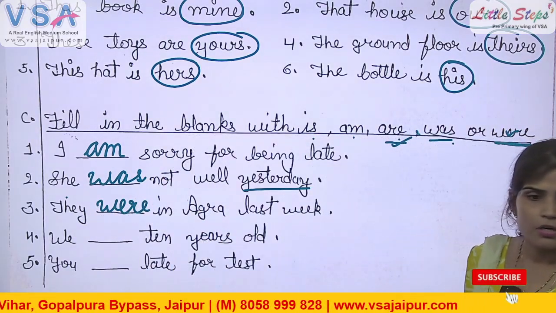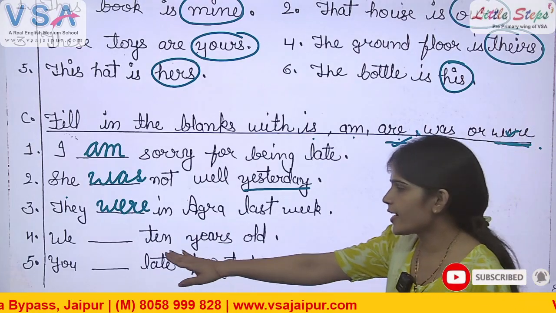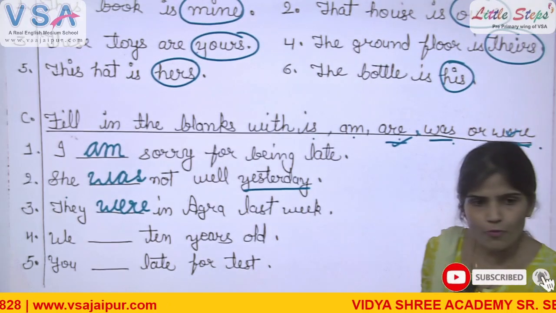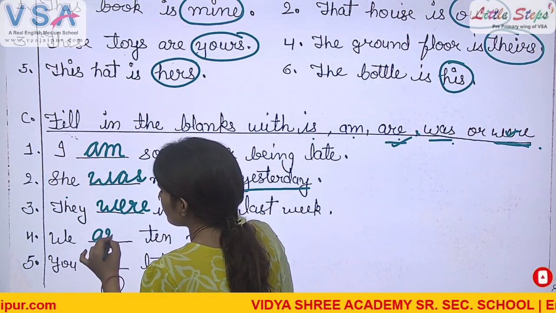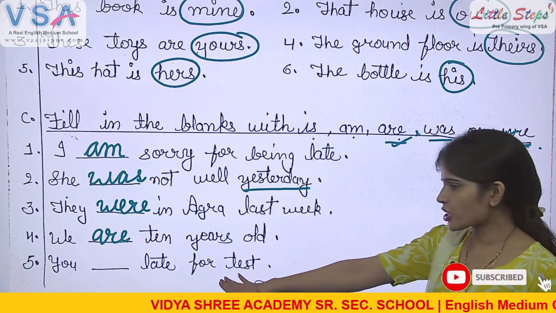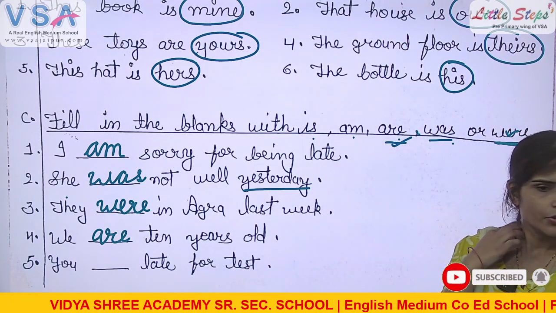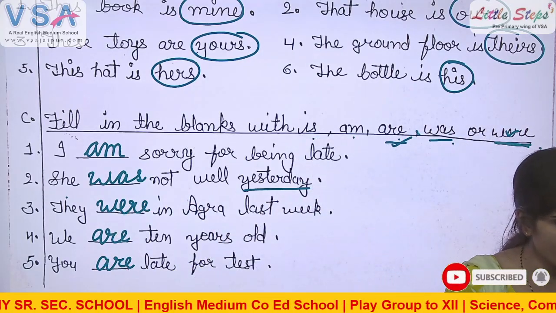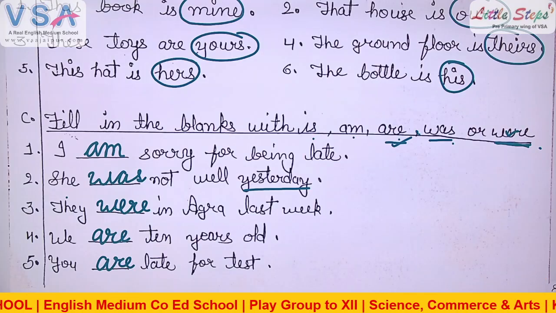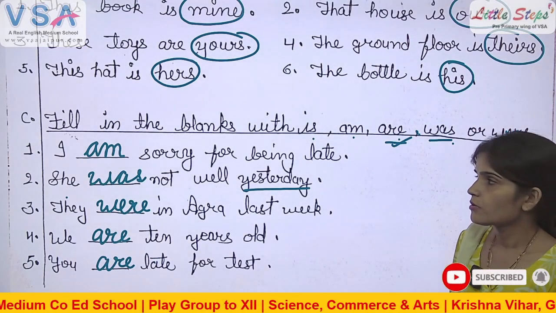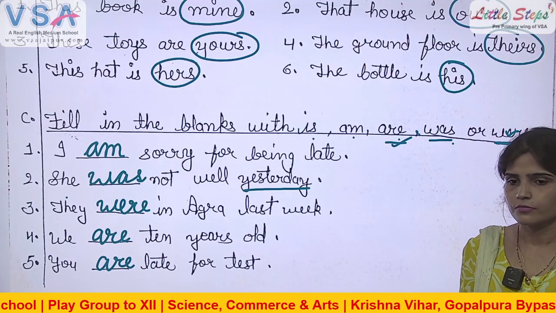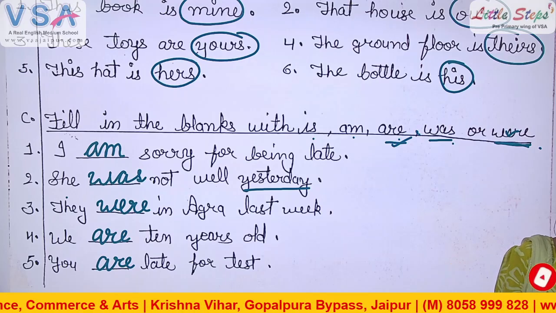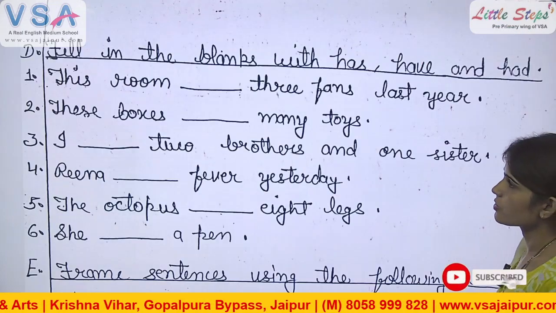Okay, now number 4. Stand up, Devansh. We dash 10 years old. We are, because there is no past time word. So we are. Okay, you dash late for test. You are. Okay, present time verb we will fill here. Got it, everybody? Do it fast. Done? Now turn the page. Come to the next page.